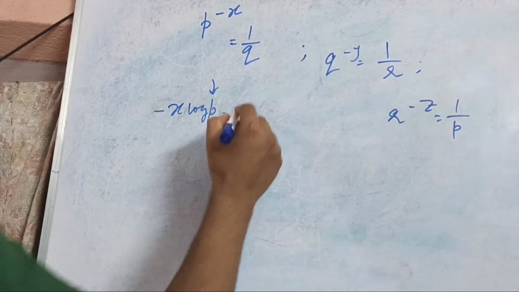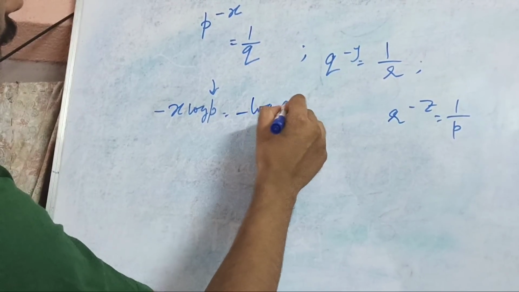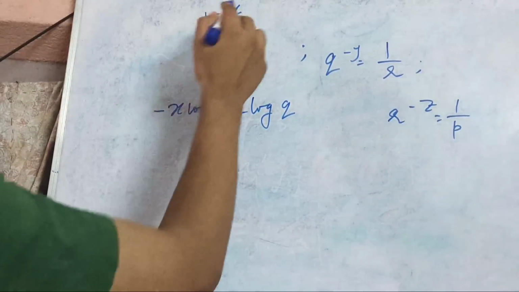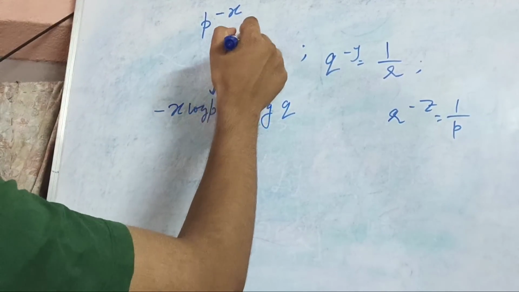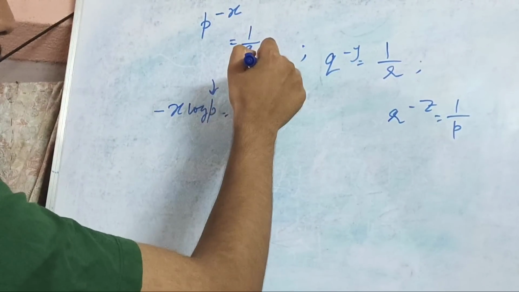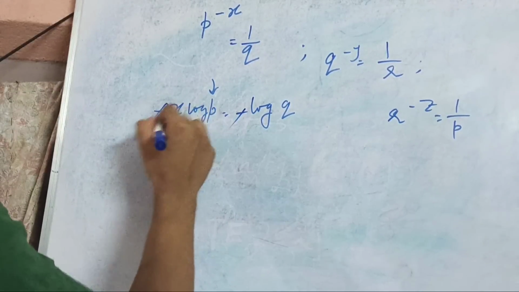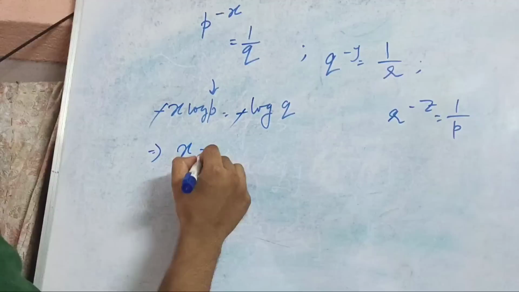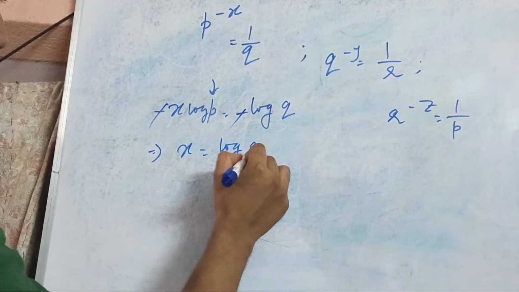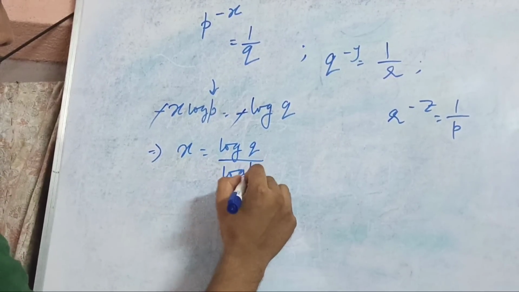Understood this point? So minus x log p equals minus log q, it gets cancelled, and in this way x is log q by log p.